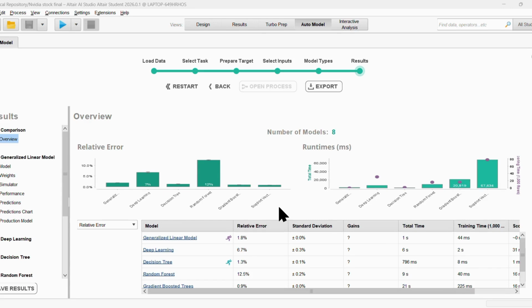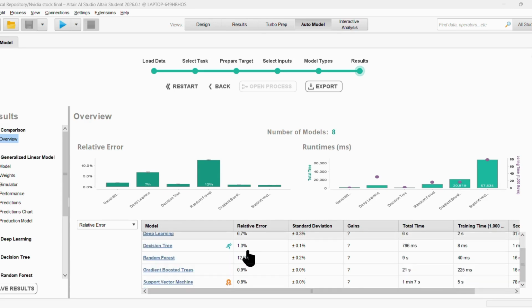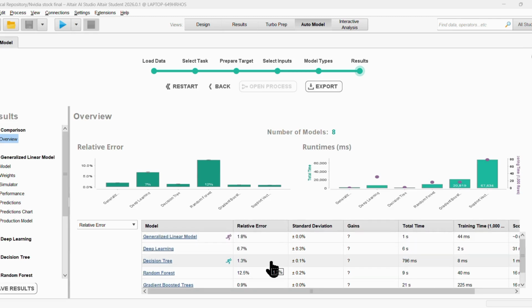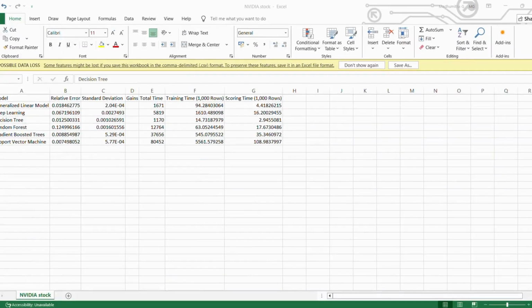Here are my final model results. SVM, support vector machine, achieved the lowest relative error of 0.0074, giving the highest accuracy. The gradient boosted trees (GBT) model followed closely with a relative error of 0.0088, but it was much faster to train and score. The decision tree was overall the fastest model, though slightly less accurate. So the gradient boosted tree model shows the best balance between accuracy and efficiency.